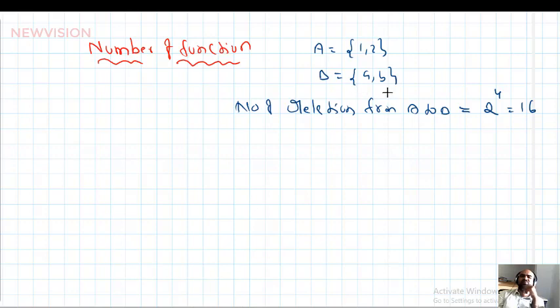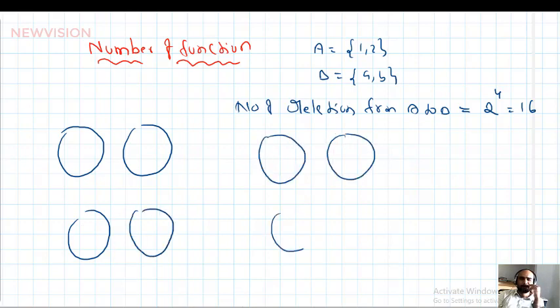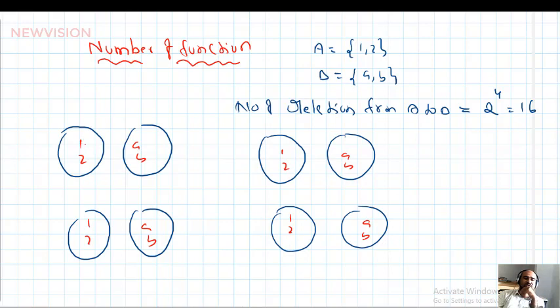Here A has 2 elements, B has 2 elements, so I can draw a diagram and identify. That is not a big problem. I will show you, students. Observe. Here 1 to A, B. So 1 is paired with A, 2 is paired with B. This is one functional relation from A to B. Observe, I will write all.